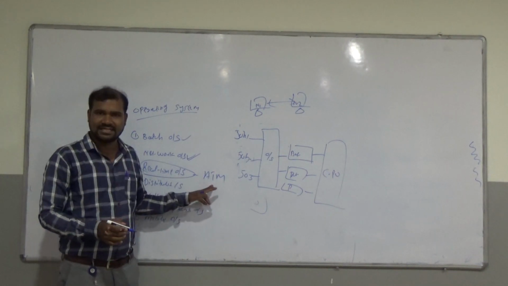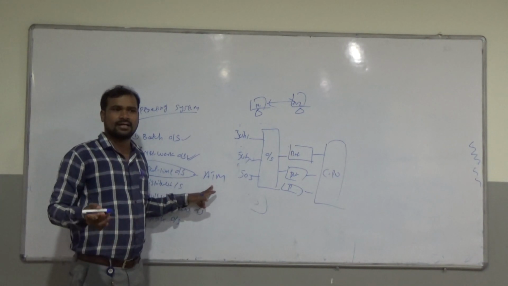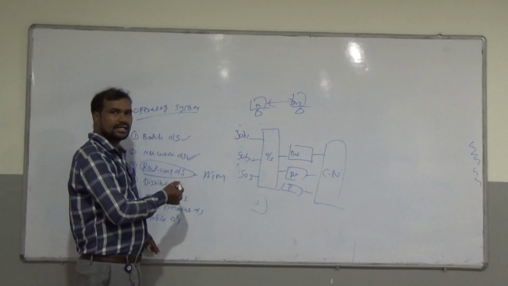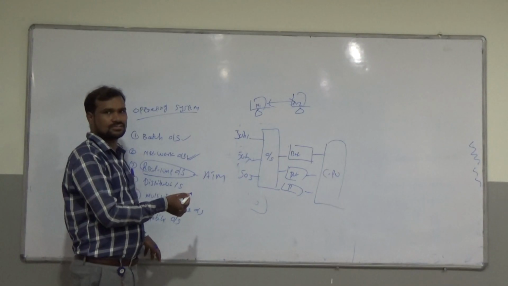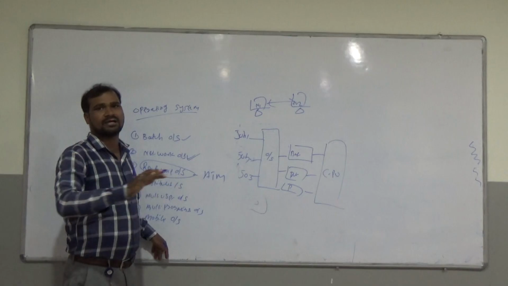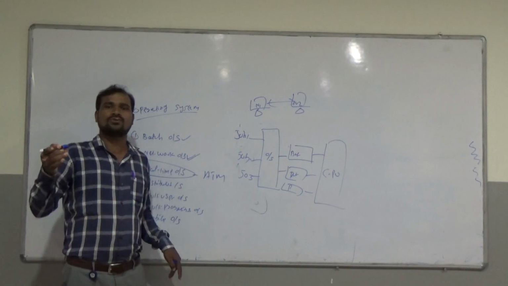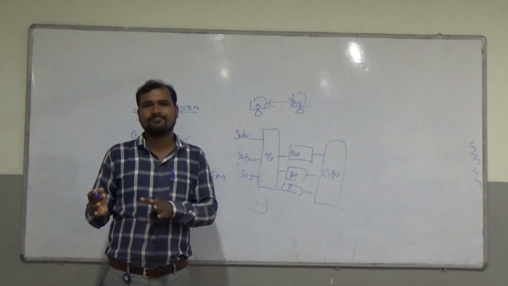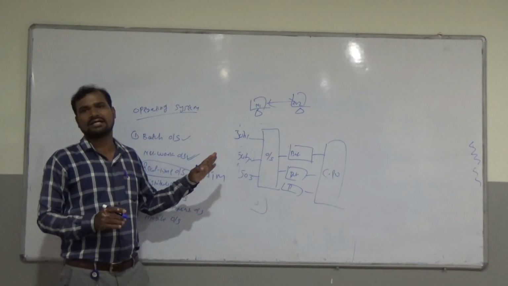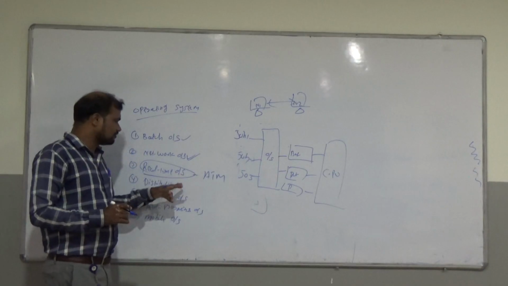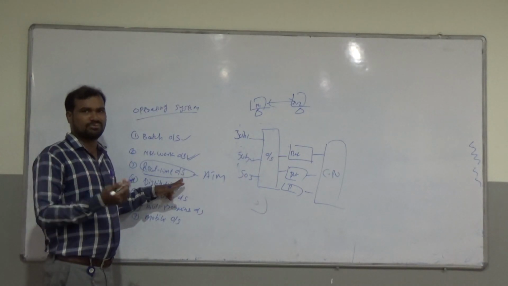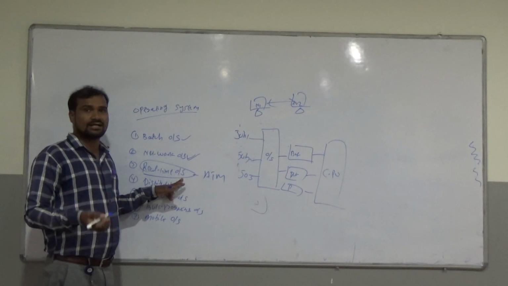Like ATMs and aircraft and airlines, all of this works with the help of real-time operating systems only. Why? Because they assign one time, and within that time the task must be completed. Otherwise, if it is not functioning within the time, there may be a system failure or the system may crash. So real-time systems work such that the task is completed within the time. The best examples are ATMs and aircraft.